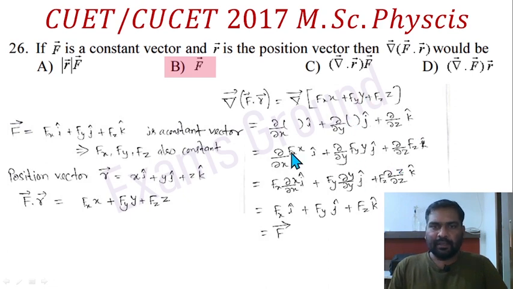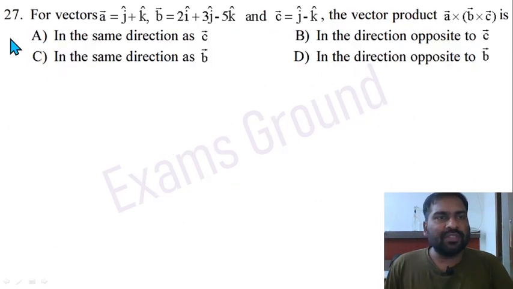Similarly here, fx is constant, so take it out. Fy is constant, take it out. Fz is constant, take it out. So fx del x over del x, fy del y over del y, fz del z over del z. These are 1, 1 and 1. Finally it equals fx i cap plus fy j cap plus fz k cap, which is equal to vector f, whatever we have taken here. Option B is correct.